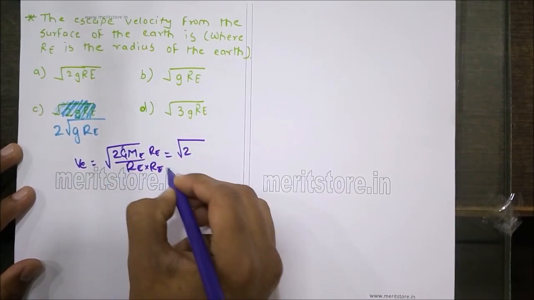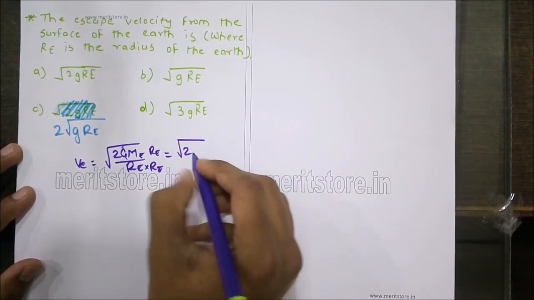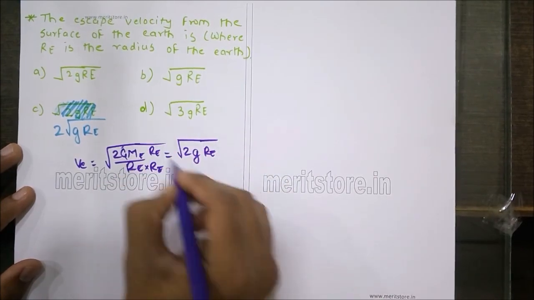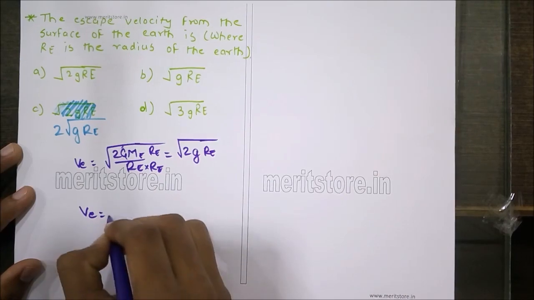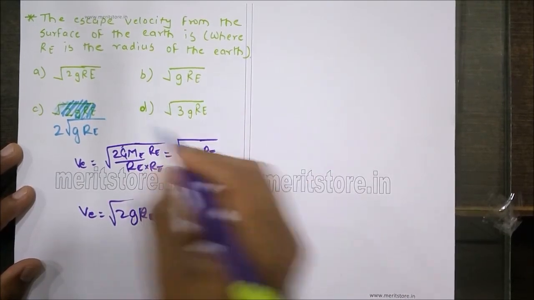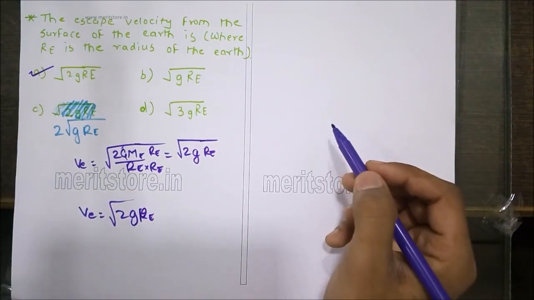So GM and Re square can be written as G and Re inside. So Ve is nothing but root of 2G Re. So hence option A is the correct answer.